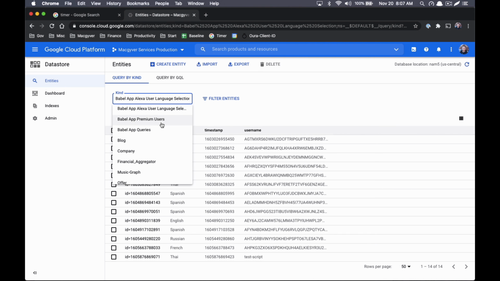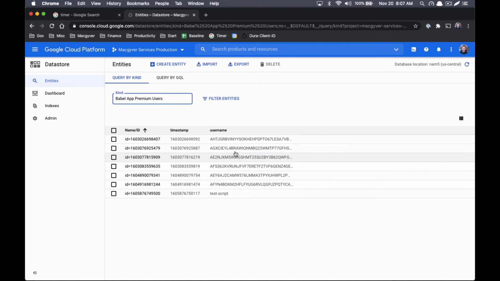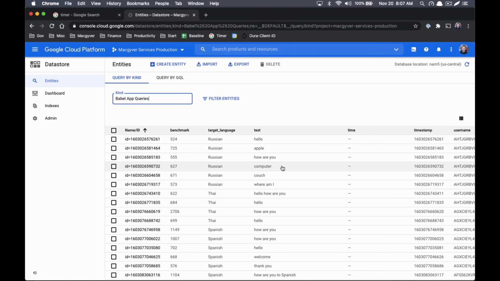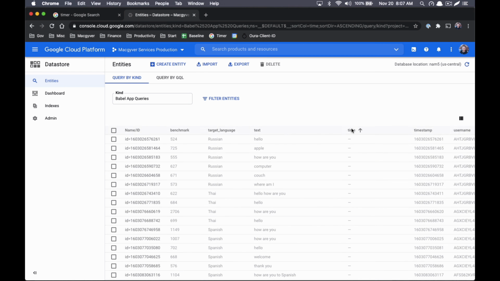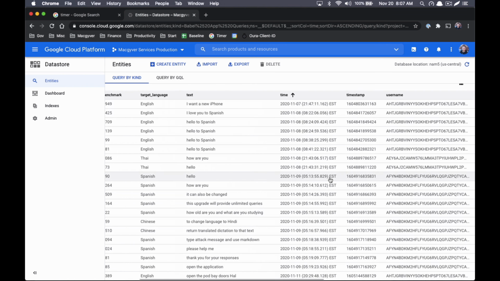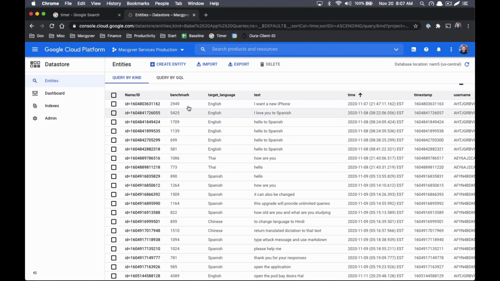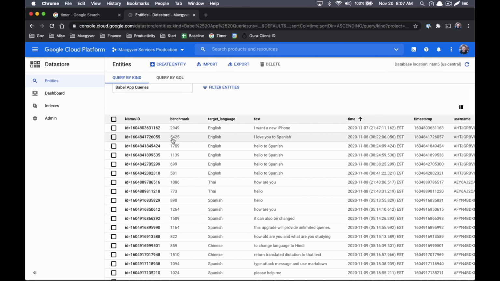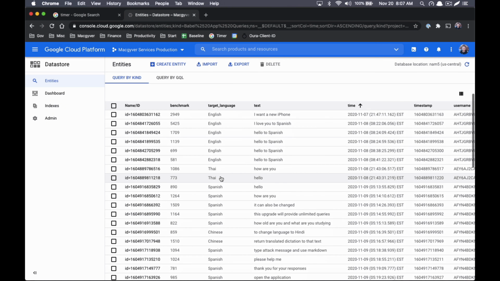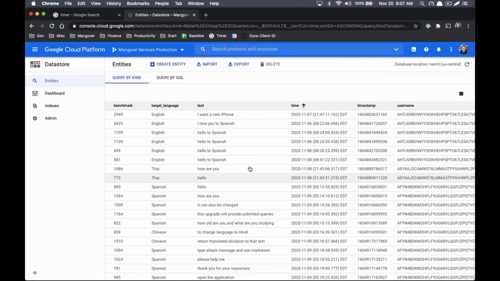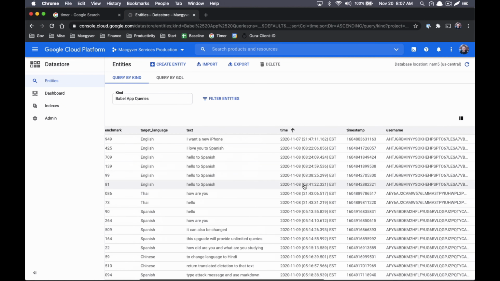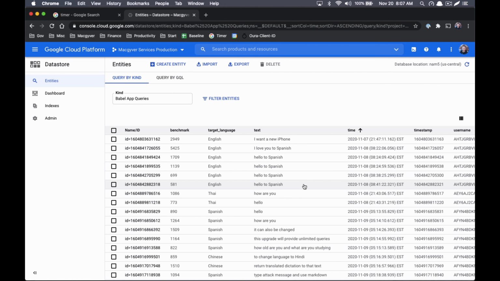We can do the same thing for knowing who's a premium user. So these are all premium users. And then also, we might want to at some point export analytics around queries themselves: the types of queries, the most common languages. I'm benchmarking how long it takes that whole function to run. And you can see here, sometimes it gets a little high, like 5 seconds is a little slow. But anyway, these are queries that users have run. And maybe we can just use this data to better inform product decisions moving forward.